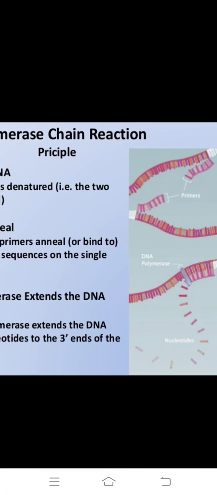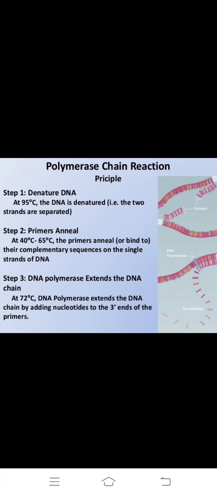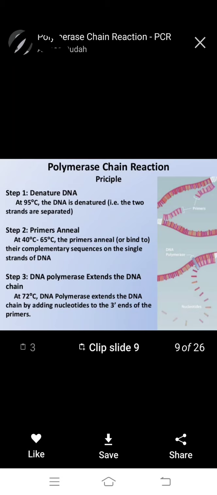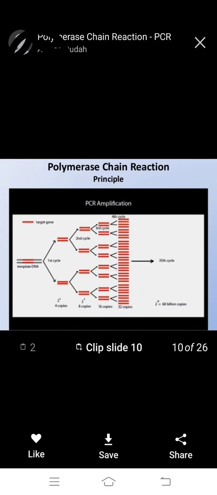The primers, DNA polymerase and nucleotides attach. First, 95 degrees centigrade is called denaturation, then primers anneal at 40 to 65 degrees centigrade. Step 3, DNA polymerase extension at 72 degrees centigrade. This heating and cooling process needs very costly equipment.